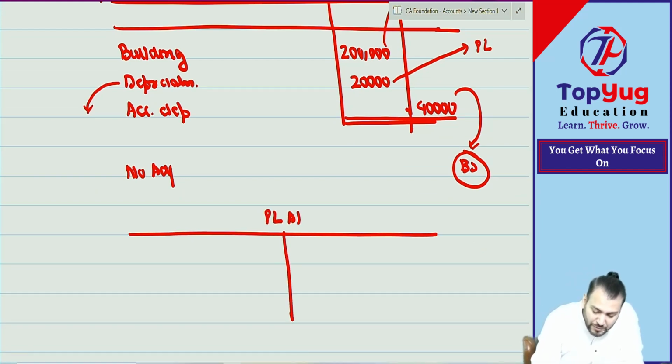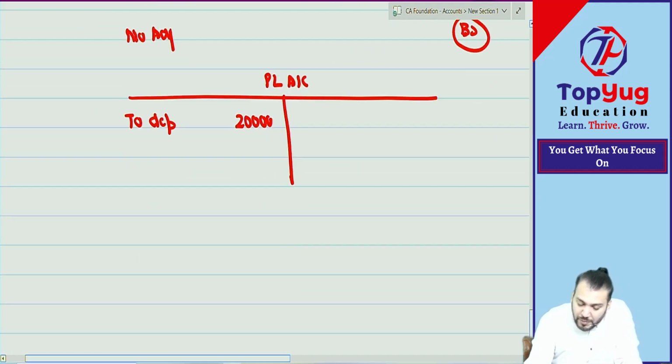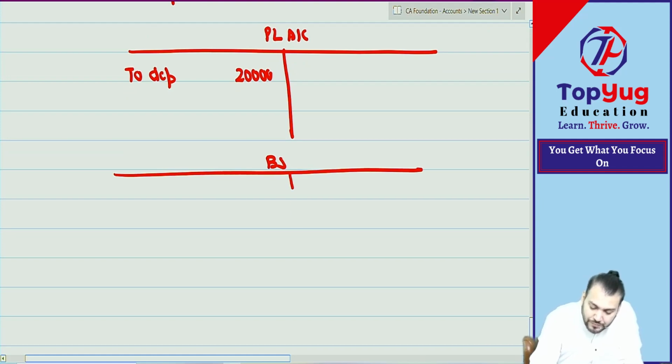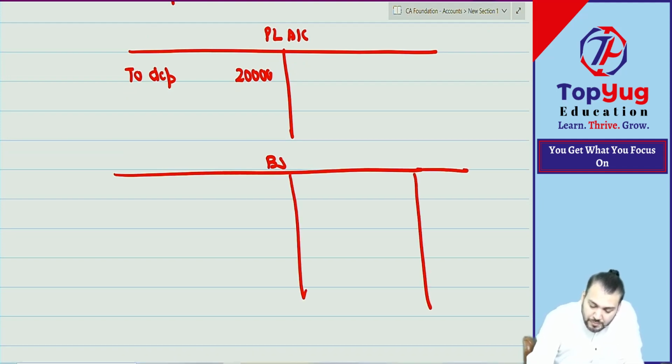Means directly will say, but I will prepare the PL account. In the PL account what we write down? To depreciation, how much? 20,000. Then we'll prepare the balance sheet. In the balance sheet what we write down? Batao. In the balance sheet what we write down? Plant how much?